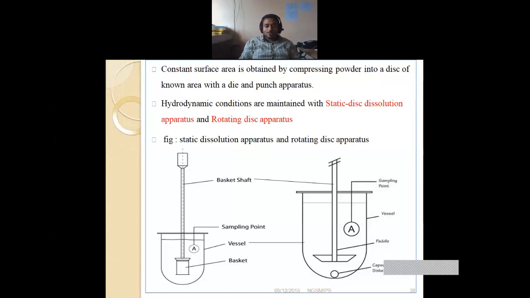Can you give some names? Those tablets are immediate release tablets. Can you say some names of immediate release tablets? Students, can you say some names of immediate release tablets? Sir, Dizin. Dizin. Is it?